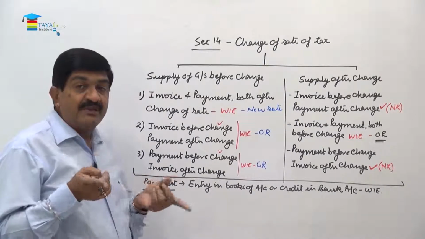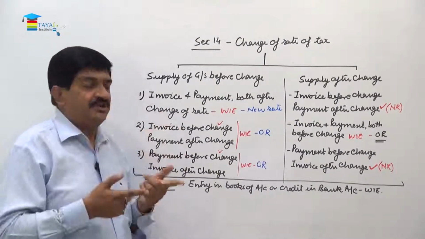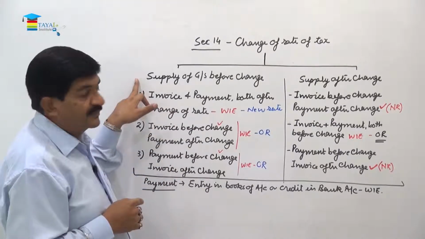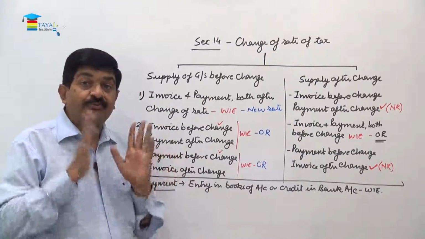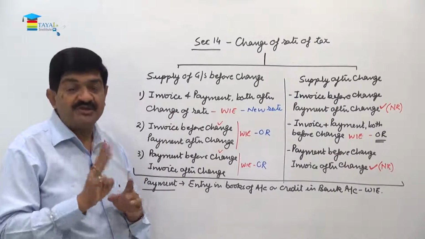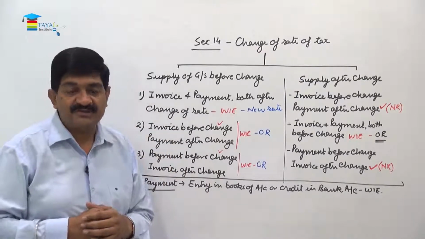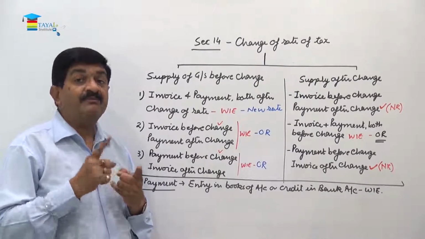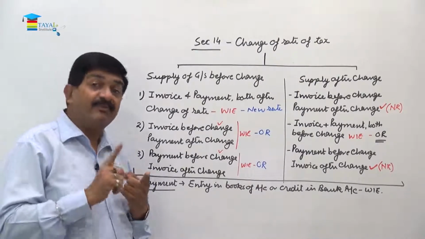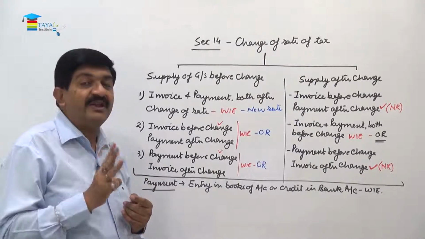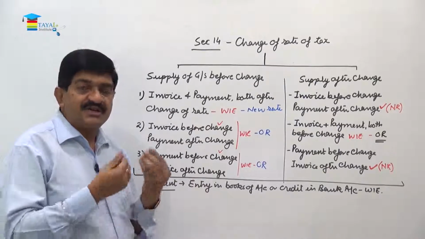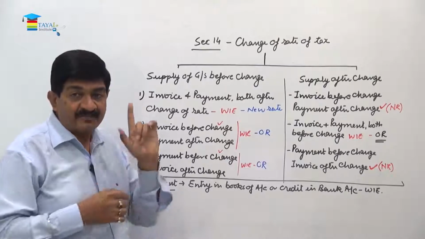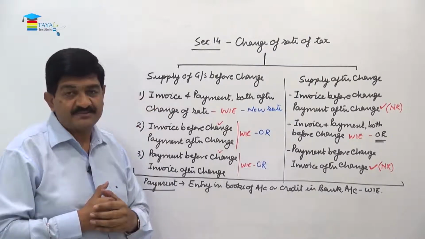If the invoice and payment are before the change and the supply is also before the change, then effectively no change, that situation is not covered in this section. Listen carefully. Invoice before change, payment before change, supply before change. When all three are before the change, certainly the time of supply will be decided as per section 12 or 13 as the case may be.